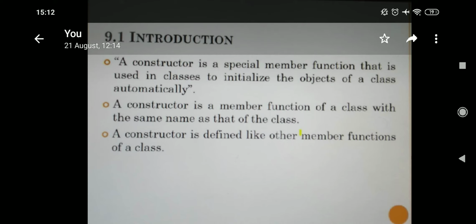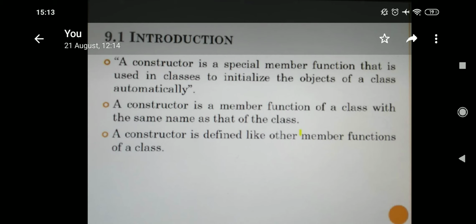And here you are going to see, in the second point, some of the features of constructor. Constructor name and class name is the same. Students, in the 7th chapter we studied that every class consists of a name and every function consists of a name. Here, constructor has a special feature, that is class name and function name is the same. When the class name and function name is the same, automatically the compiler understands this is not a normal function, it is a constructor.